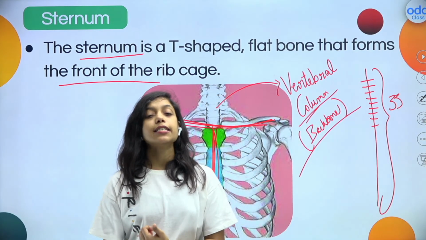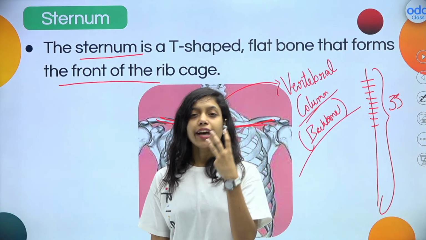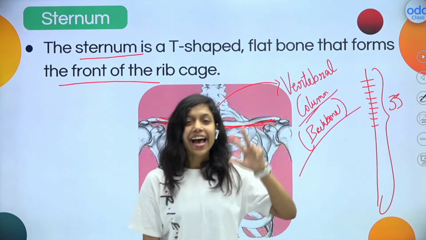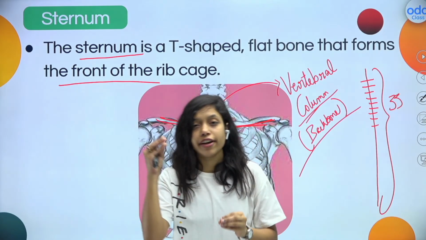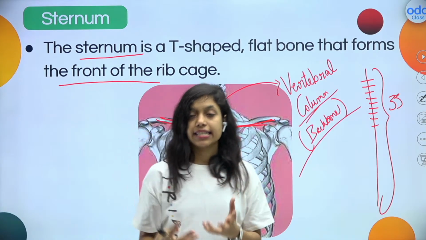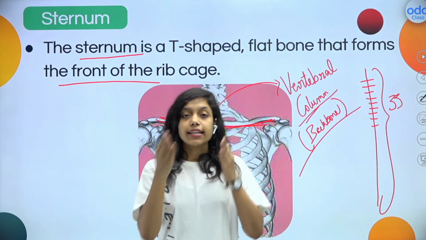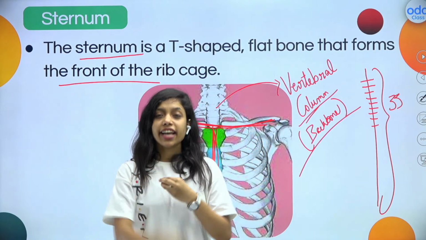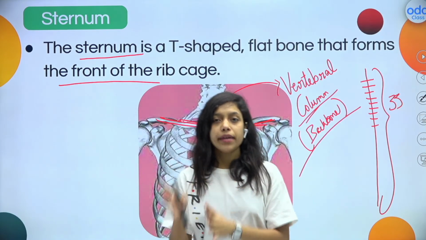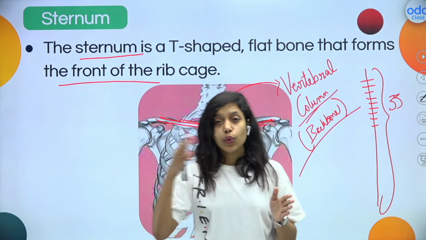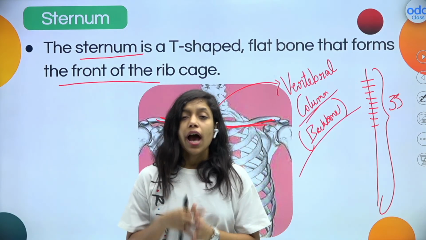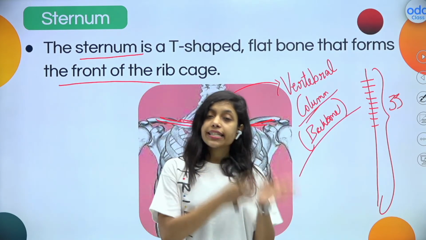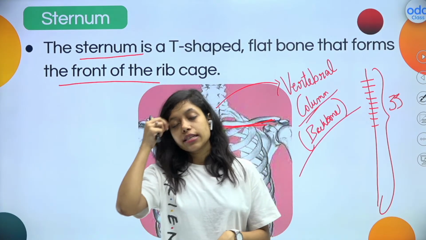And in our skeletal system, in total we have three connective tissues. That is what? Cartilage, tendons and ligaments. Cartilage is very soft and flexible, like elastic. Coming to tendons, that is BTM. It connects bones with the muscles. And then we have ligaments, BLB. It will connect bone with a bone, right? Bone with a bone. After that, we learnt about the division of our skeletal system: axial skeleton and appendicular skeleton.